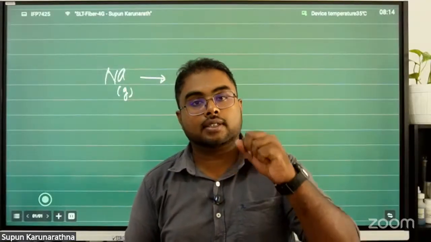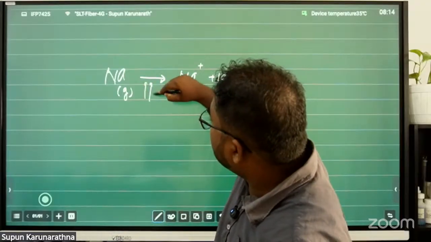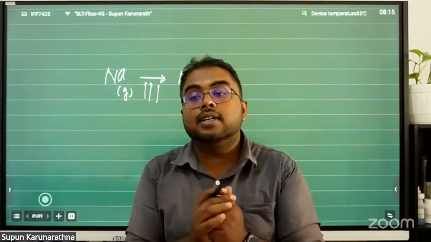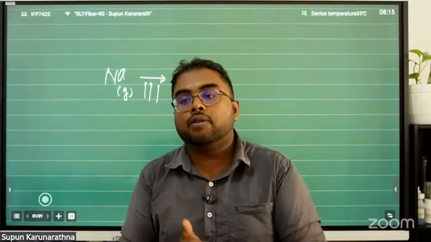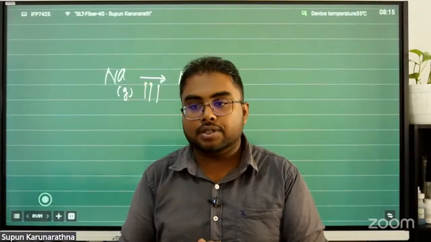That is what we call it. So we want to give a certain amount of energy for that. The minimum energy that we provide for this purpose is called the first ionization energy.